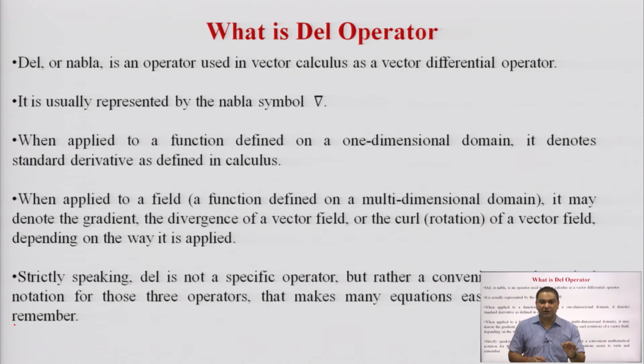is a very important notation. When applied to a function defined in a multi-dimensional domain, it may denote the gradient, the divergence of a vector field, or the curl, which is known for the rotation of a vector field, depending on the way it is applied. These are some of the applications of this del operator which are very frequently used in electromagnetic field theory, antenna and wave propagation.